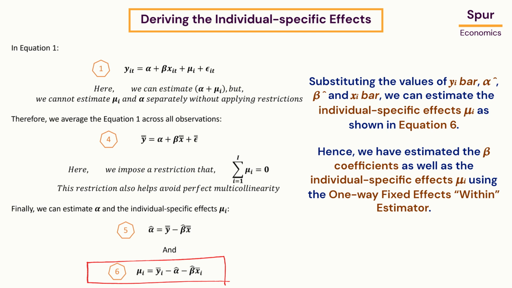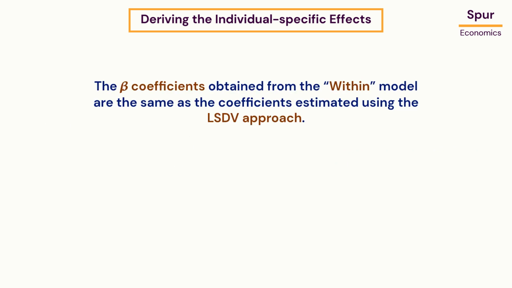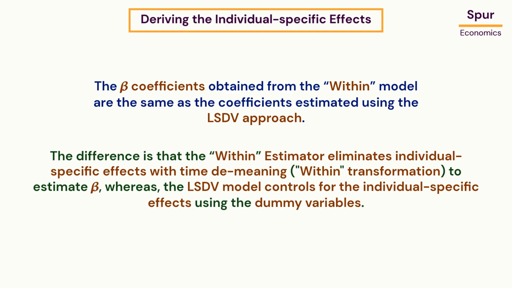Hence, we have estimated the beta coefficients as well as the individual specific effects using the one-way fixed effects within Estimator. The beta coefficients obtained from the within model are the same as the coefficients estimated using the LSDV approach. The difference is that the within Estimator eliminates individual specific effects with time demeaning to estimate betas, whereas the LSDV model controls for the individual specific effects using the dummy variables.